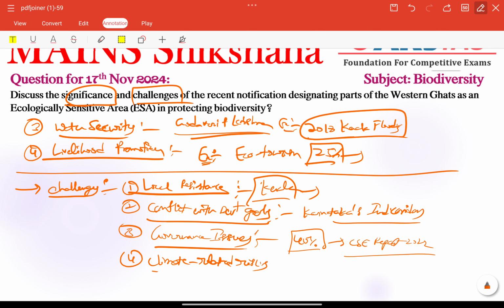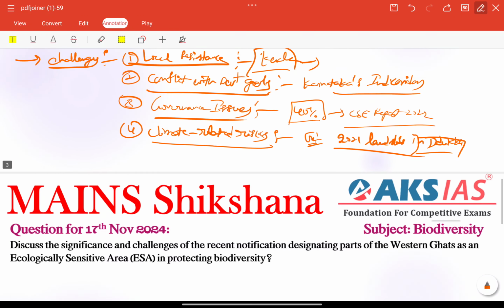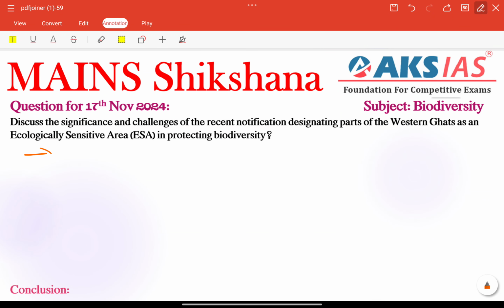Climate related risks are also very much important here. Landslides and heavy rainfall complicate conservation. For example, here the 2021 landslides in Idukki, especially in Kerala, right? So that is a perfect example of these climate related risks, especially as we are talking about the Western Ghats zone, right?